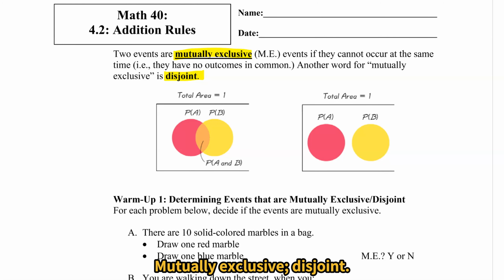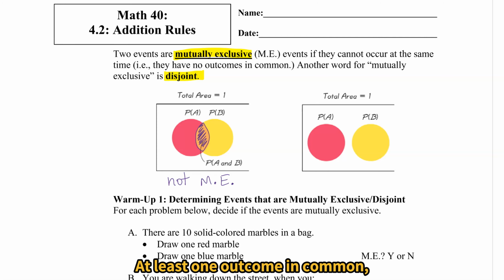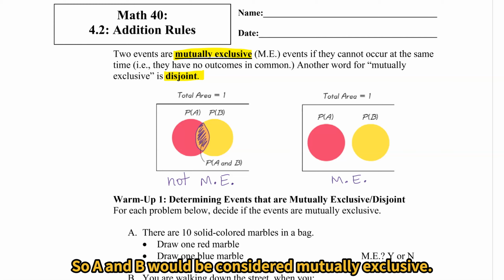Mutually exclusive, disjoint. Here we have two Venn diagrams. The first one, notice there's some overlap here with A and B. So A and B are not mutually exclusive. They have something in common, at least one outcome in common. So they are not mutually exclusive. In the second diagram, notice there is no overlap. So A and B would be considered mutually exclusive.